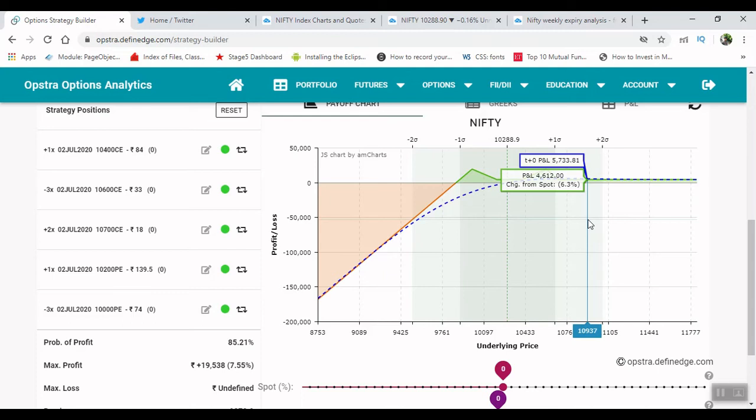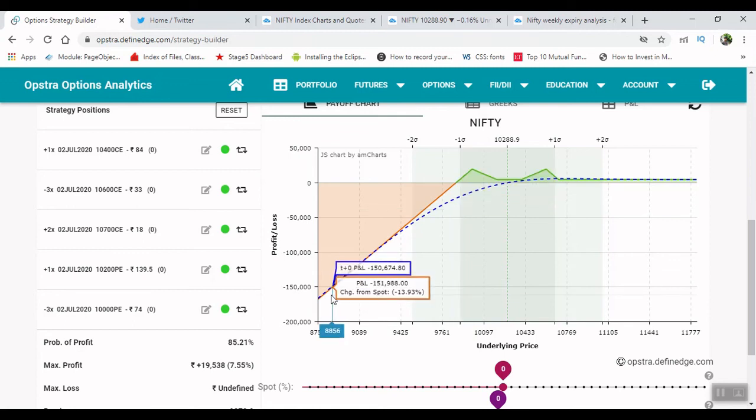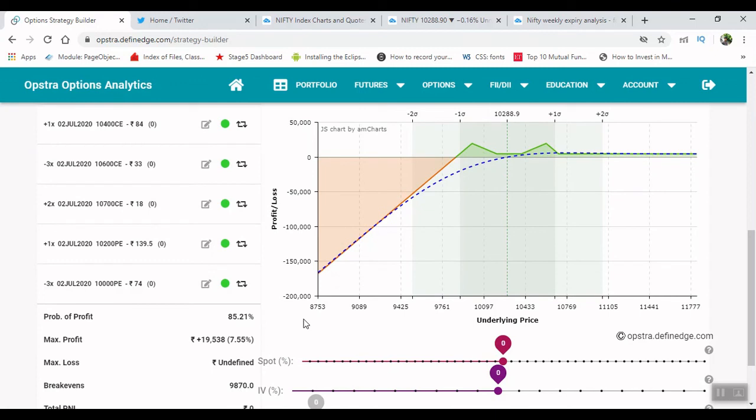So if you see that the market is closing anywhere below this 9,900 level, either you can close your trade and come out with whatever the loss you have, or else, like I have posted one more video, I'll be adding that at the end of this video, and also I'll be posting that video in the description. Where I have posted how to do the adjustment for your naked put options.